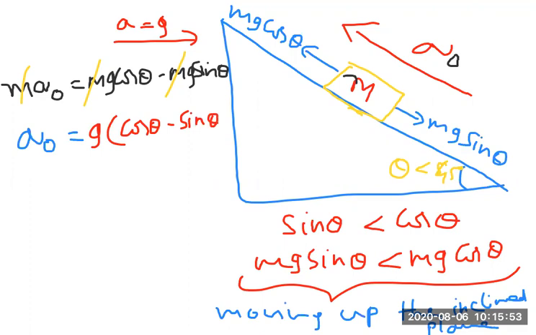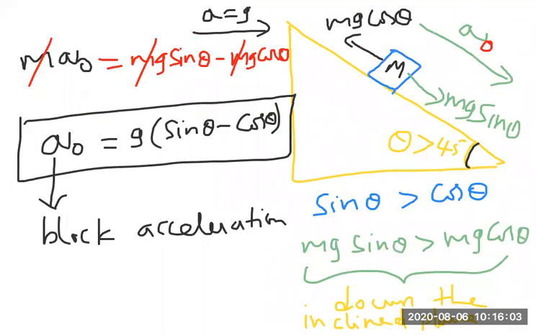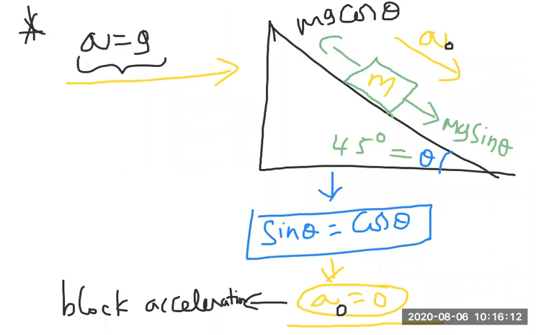This is the expression when we take a equal to g and theta less than 45. This is the situation when a is equal to g and theta is greater than 45. And when a is equal to g and theta is equal to 45, a naught is 0. Like that, we discussed the wedge concepts here, and this is one important application related to the pseudo force. So I hope you are clear with this pseudo force application.